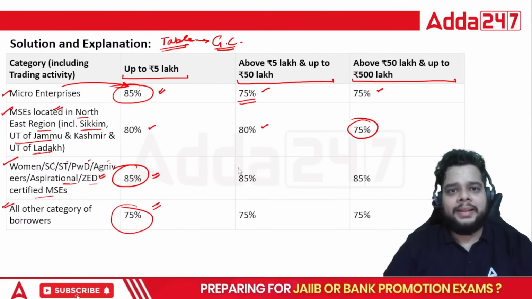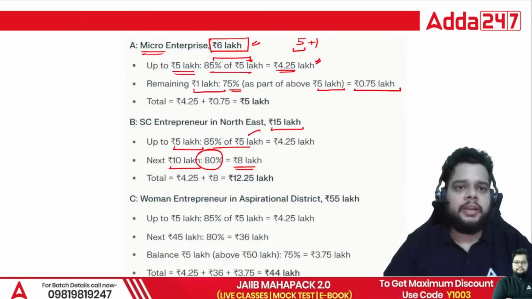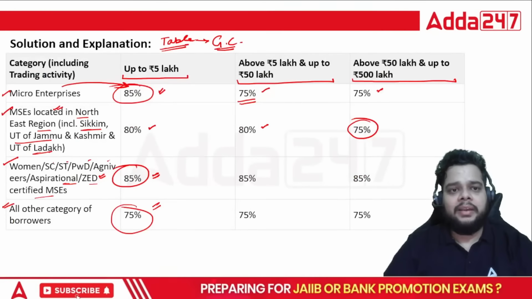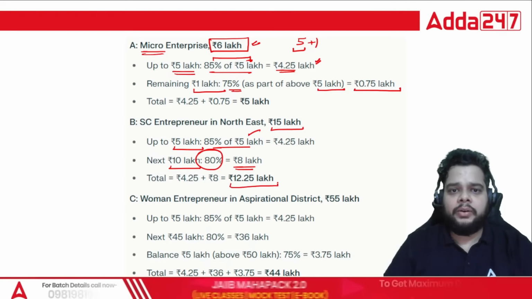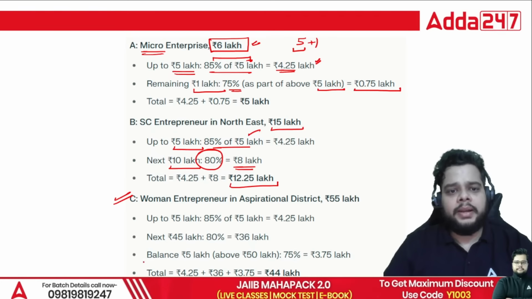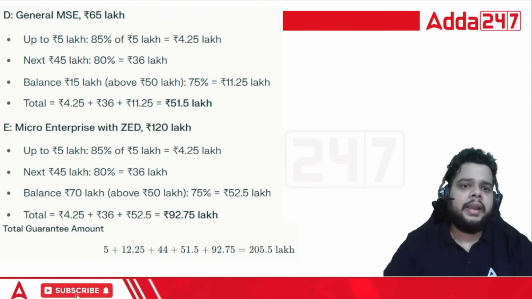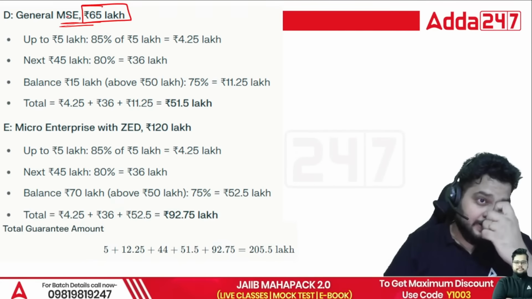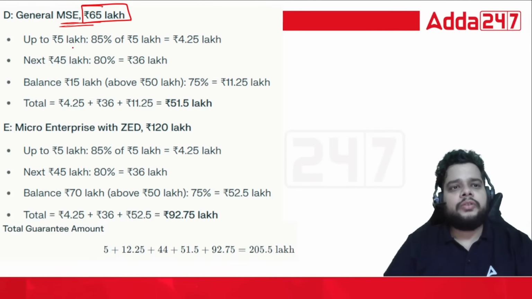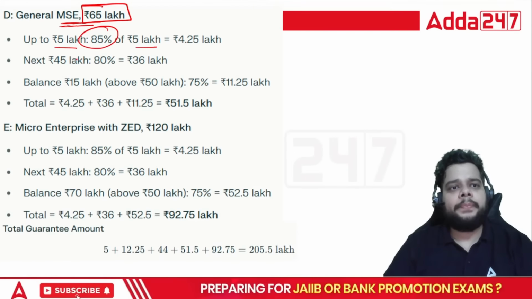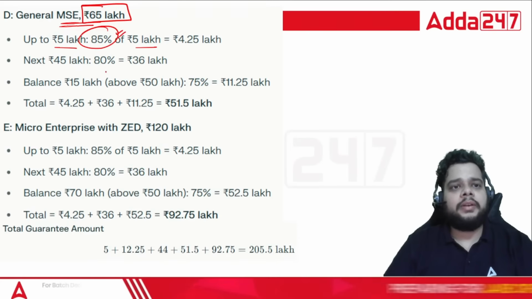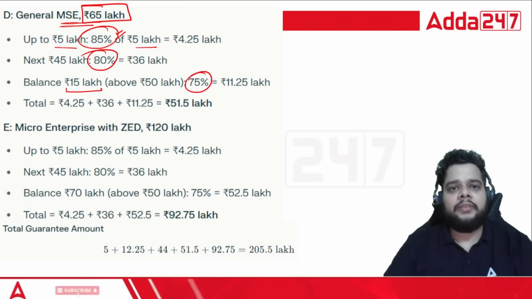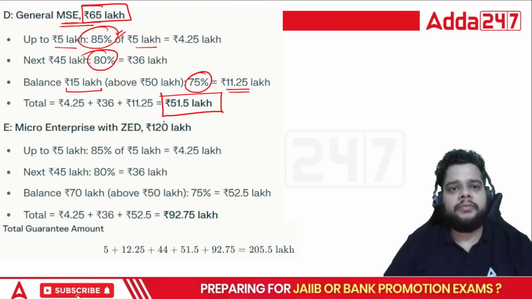Okay, so like that you have to calculate each of the categories, be it for the woman entrepreneur, general MSE, or micro enterprises. So here you will find 12.25 lakh. Then women entrepreneur, similarly you have to calculate till 55 lakh. After that you have the general MSE, which was 65 lakh. Here what is the stipulation given under the guarantee cover? Up to 5 lakh, it is 85% of the amount. Then above and beyond this limit, next 45 lakh will be 80%, and the balance will be 75%. Total will be 51.5 lakh.